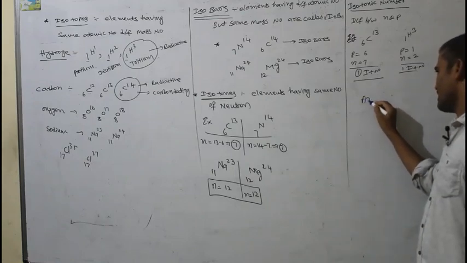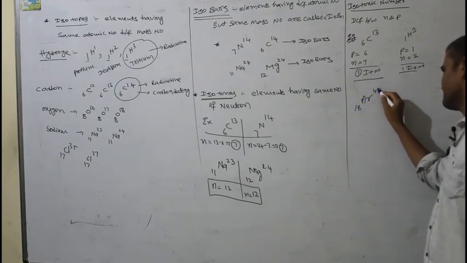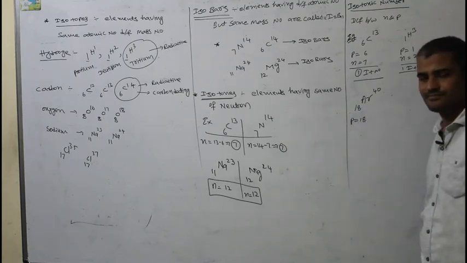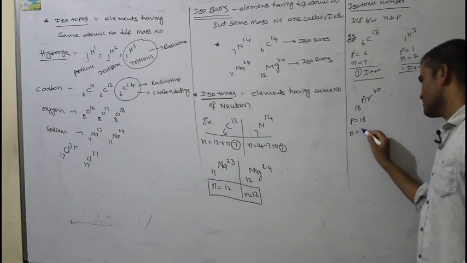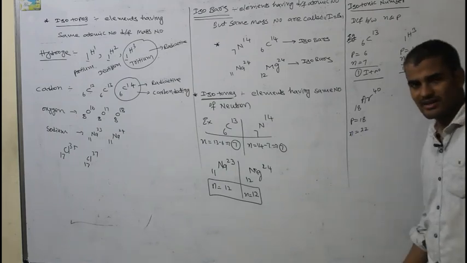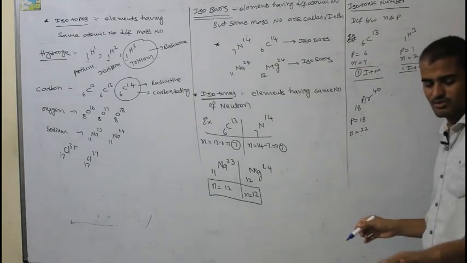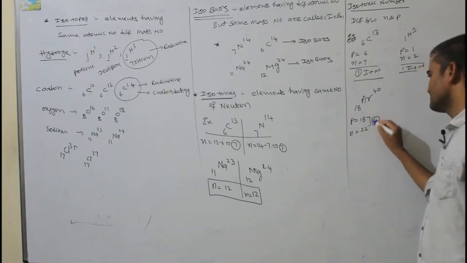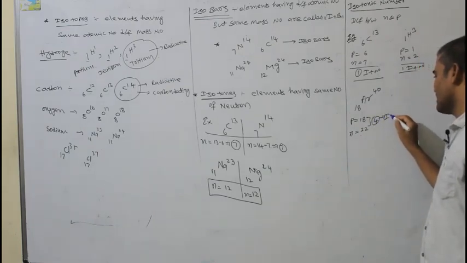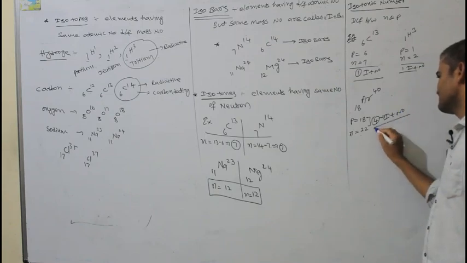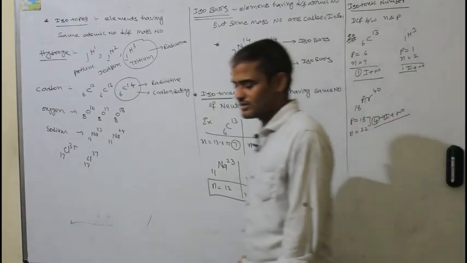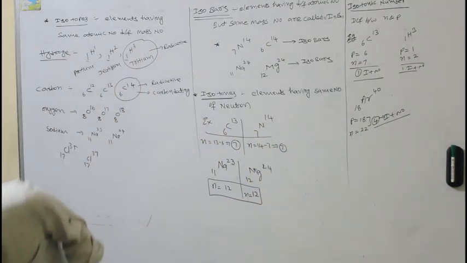If you take argon 1840, number of protons 18, number of neutrons equal to 22. Difference how much present between this? Don't make proton minus neutron or neutron minus proton, just difference you see. The difference between these two is 4. So isotonic number of argon is 4. So like this you can calculate isotonic number. Difference between protons and neutrons will be called as isotonic number.